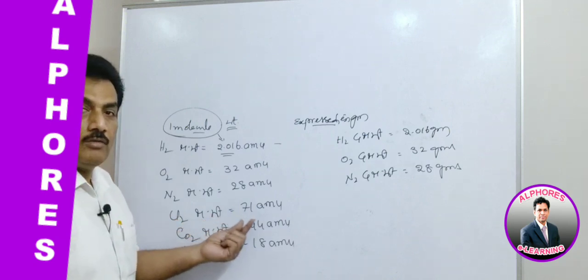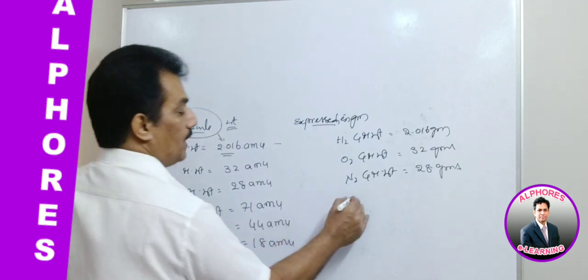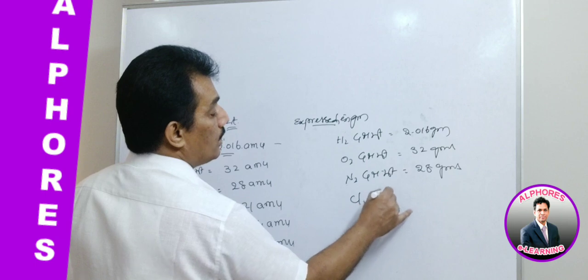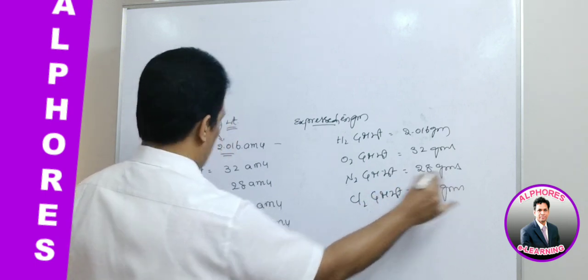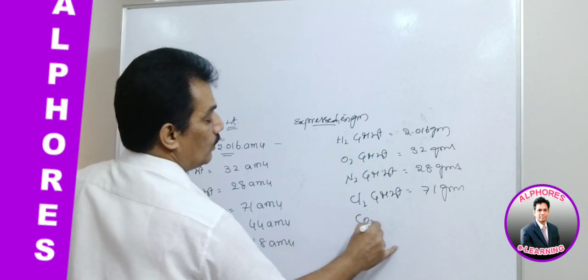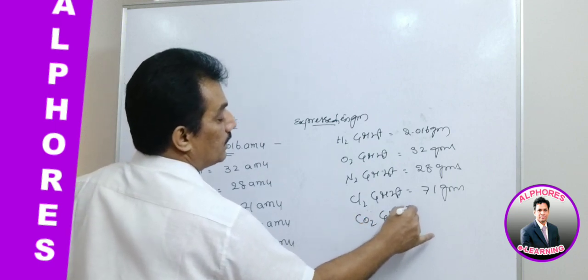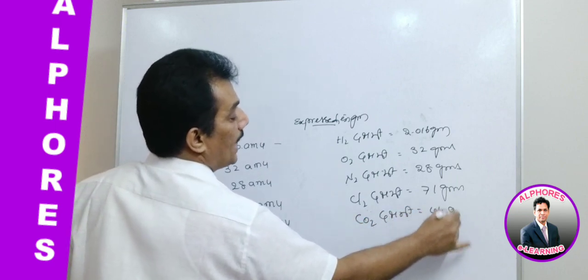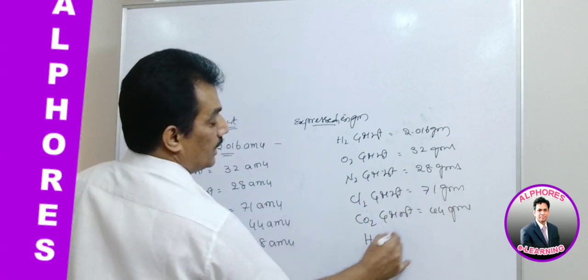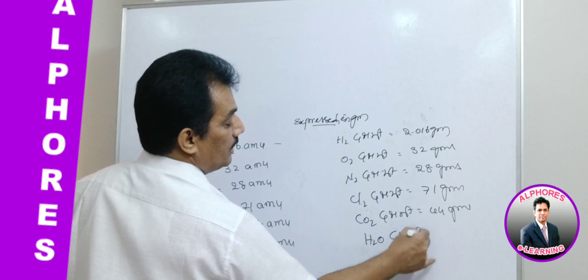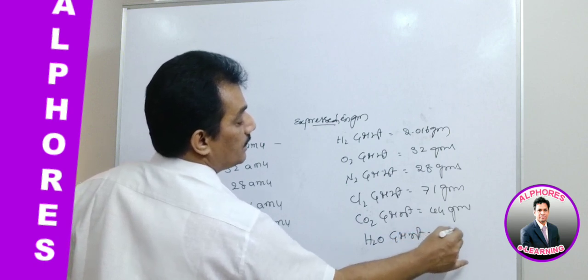Chlorine molecular weight 71 AMU, but chlorine gram molecular weight is 71 grams. For CO2, gram molecular weight is 44 grams, and for water, H2O, gram molecular weight is 18 grams.